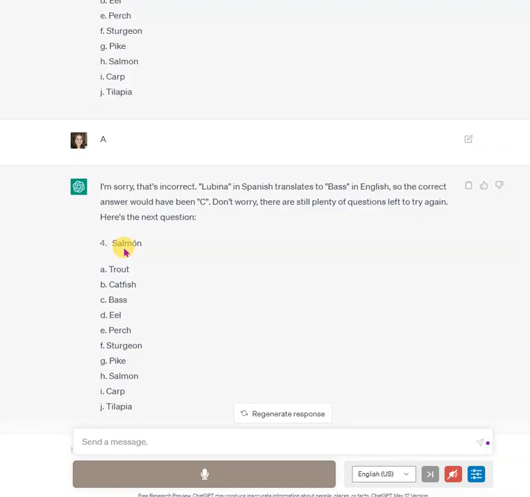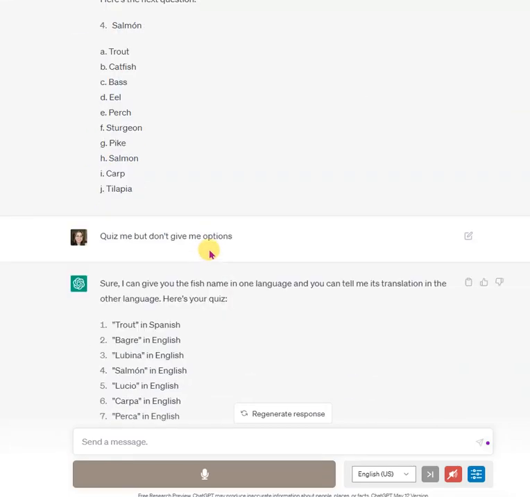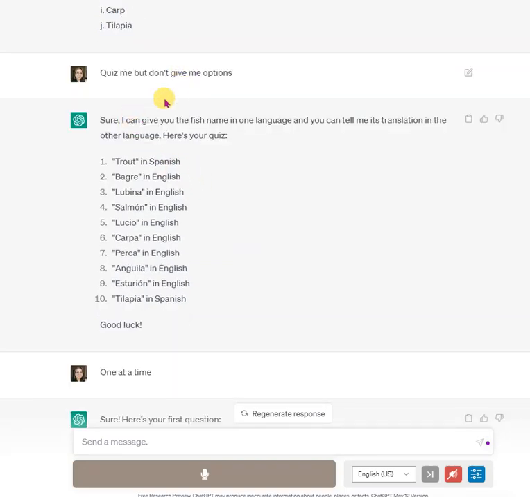I give it the answer, but it's an incorrect answer this time. So I get, no, that's incorrect, and I get the correct answer here. Then it gives me, again, in the same format, the term and all the options to pick from. And now I don't want to do that anymore, so I say, just quiz me, but don't give me options.